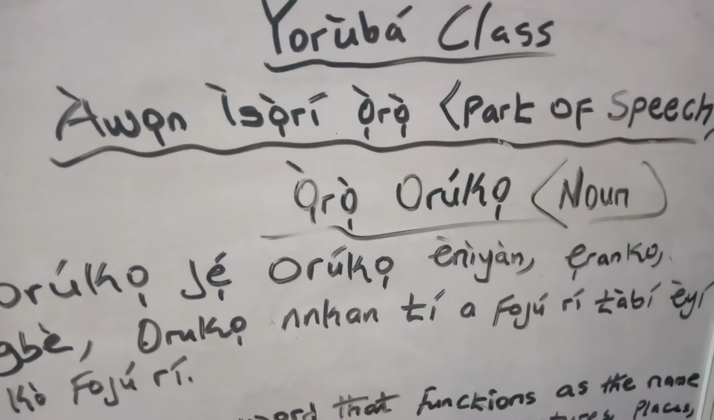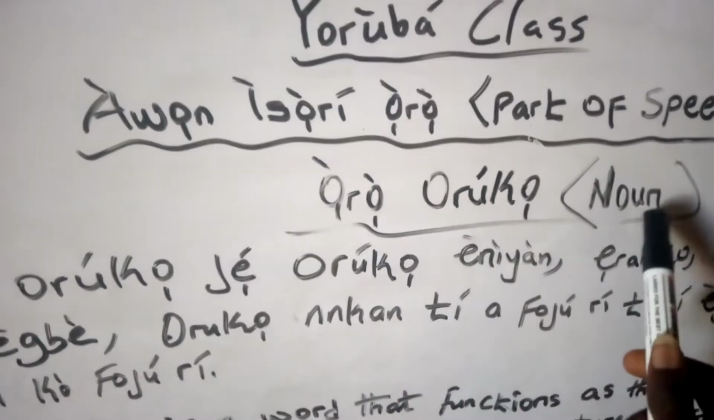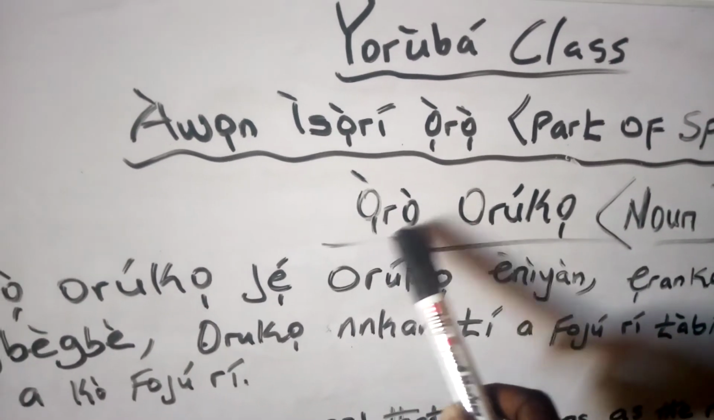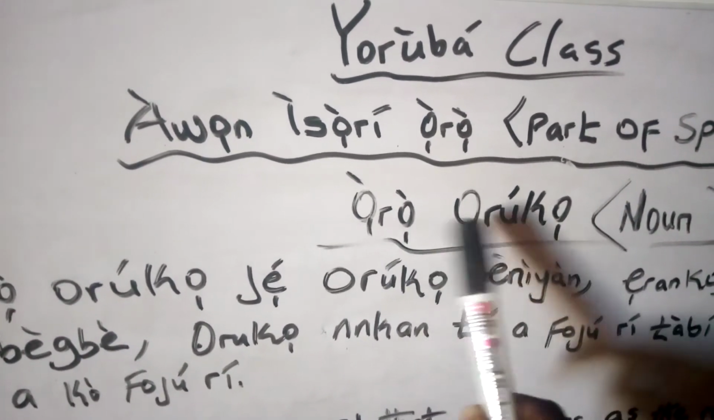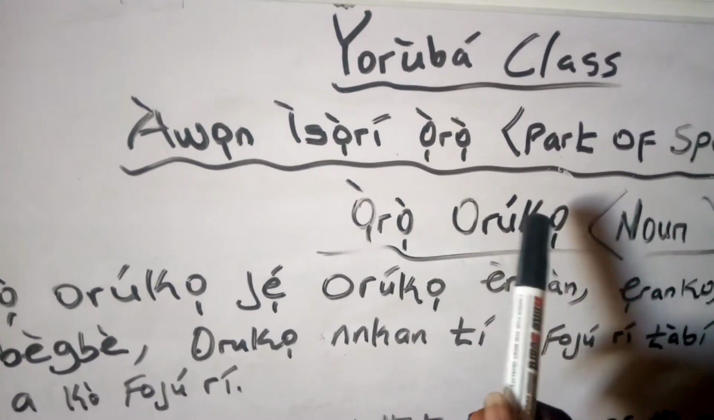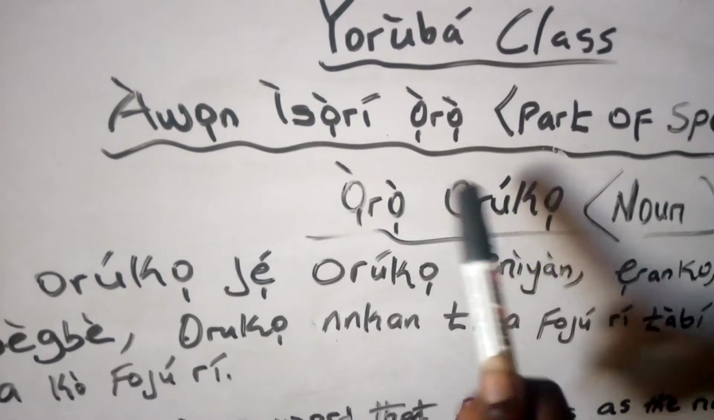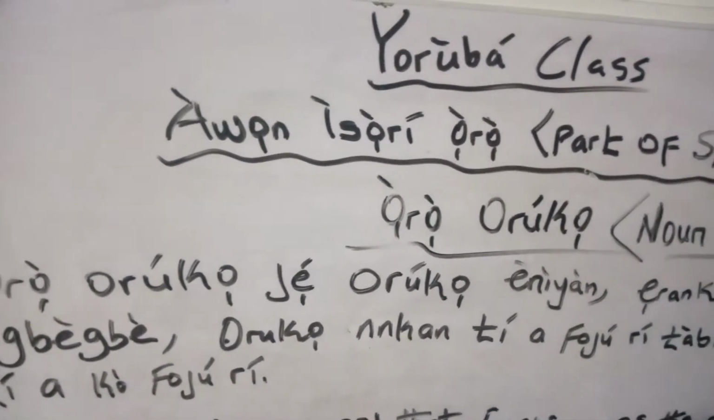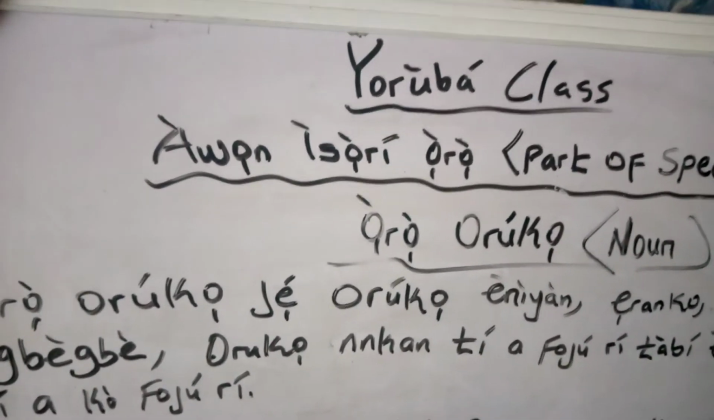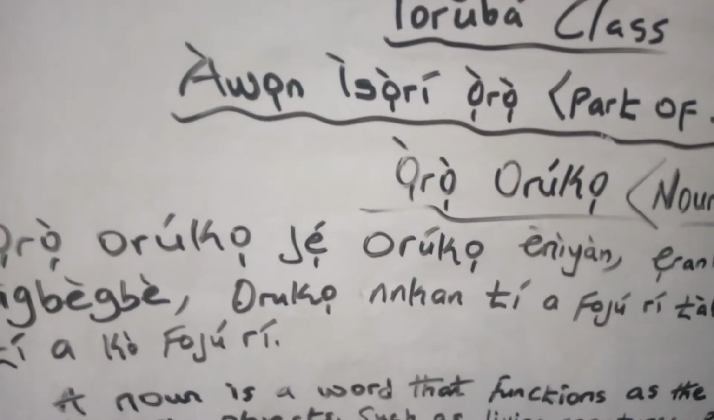But today, we are going to check noun, which is ọ̀rọ̀ orúkọ. Ọ̀rọ̀ orúkọ. Can you pronounce that with me? Ọ̀rọ̀ orúkọ. Now, let's check them accordingly. What do we call ọ̀rọ̀ orúkọ? Which means noun in Yoruba language.